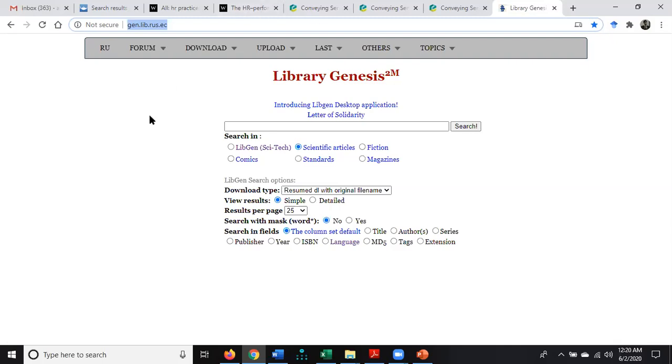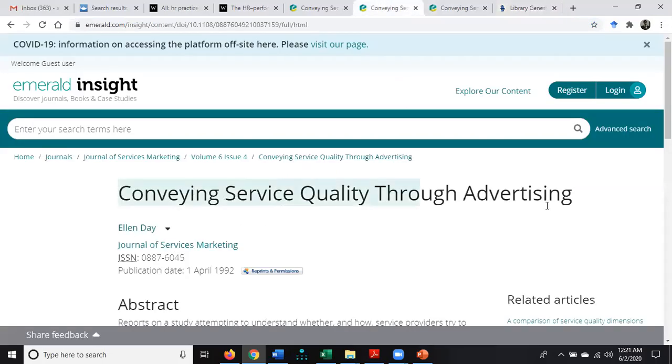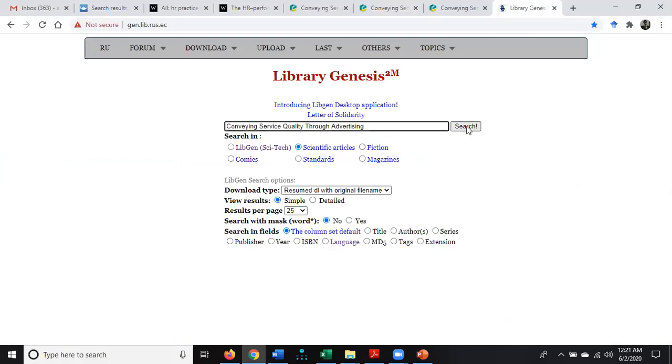I would recommend going first to Science Hub. In case you can't download the paper, and you find the abstract interesting and there is something for you in the paper, then you can go for this site. Just note it down. I can either copy the title and paste it over here, and keep in mind you have to check this part, scientific articles, and search on this source.